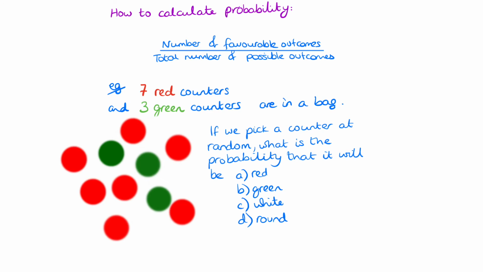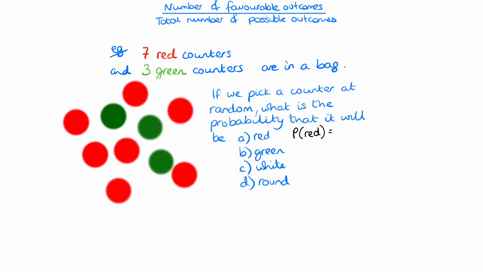Well, the way that we write probability is we write P and then in brackets the thing that we're interested in. Okay, so the probability that it's red, actually I'm going to do this underneath, it's a bit better for space. So probability that the counter picked at random when we can't see them is red is, we're going to have to look at this fraction here up at the top.